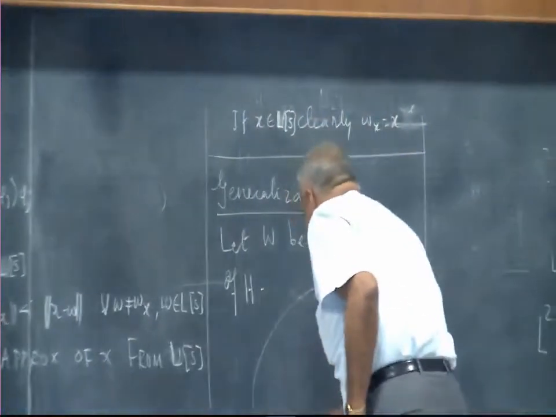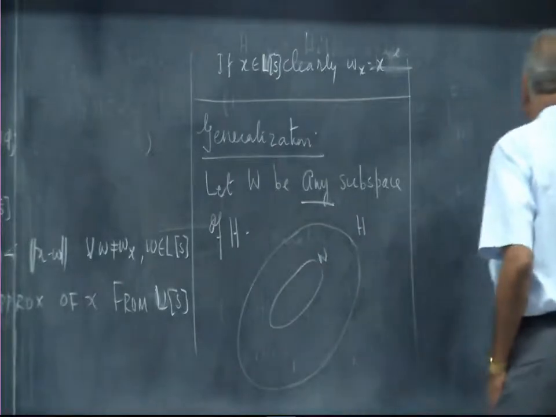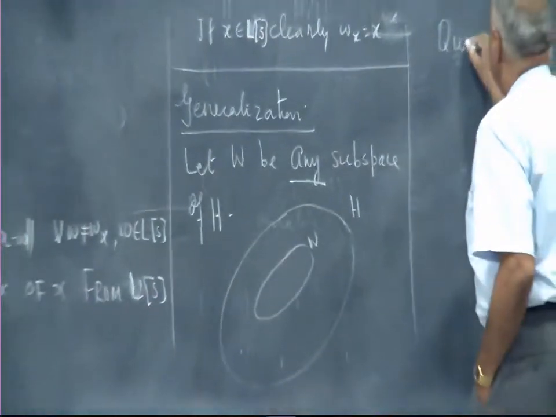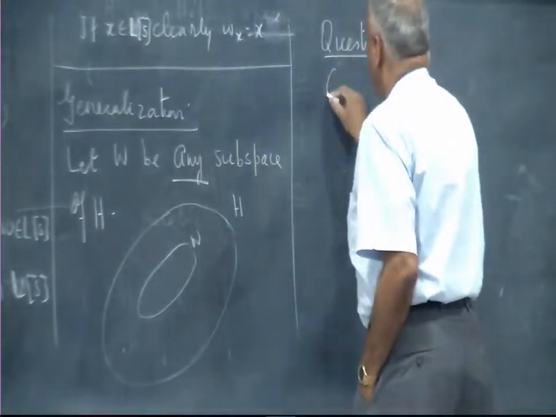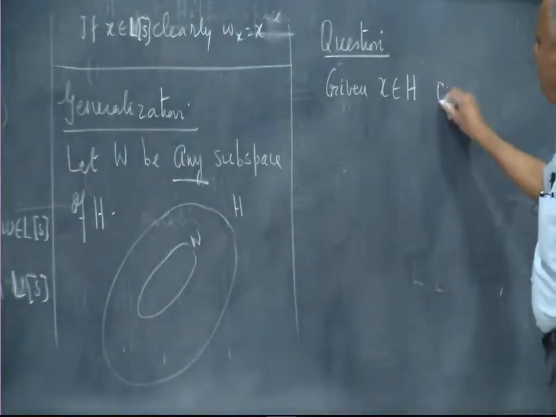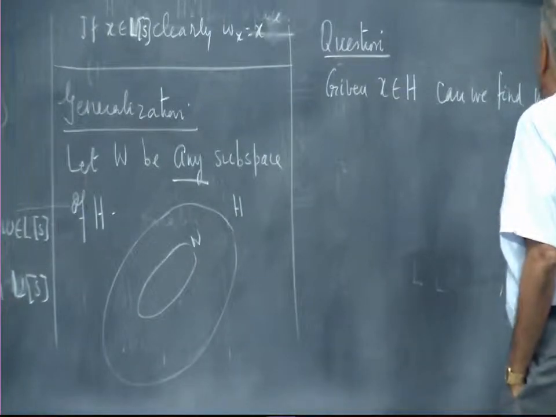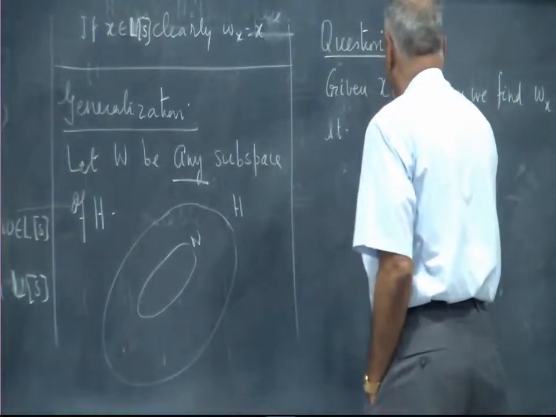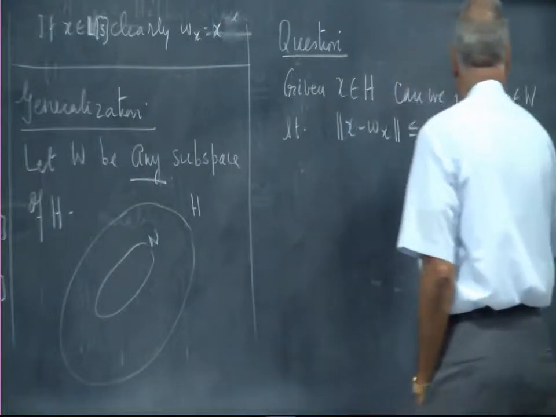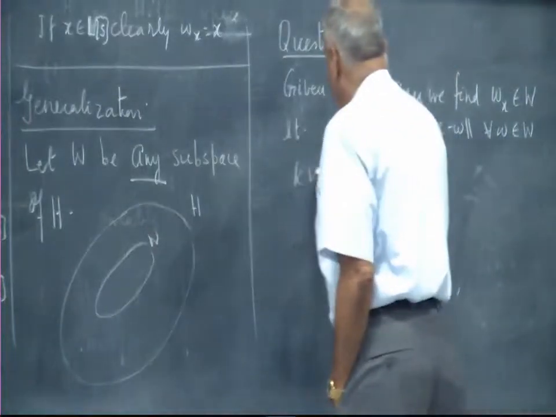Now I have H and now I have W. Then the question: given x in H, can we find Wx in W such that x minus Wx gives you the smallest error, and Wx is unique?